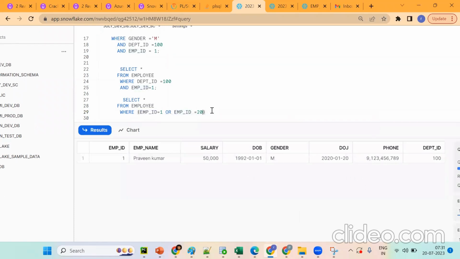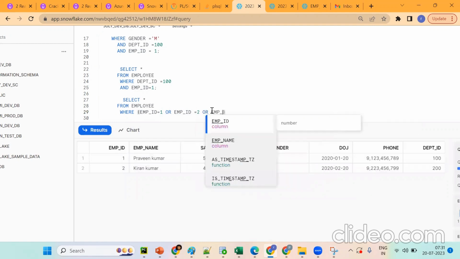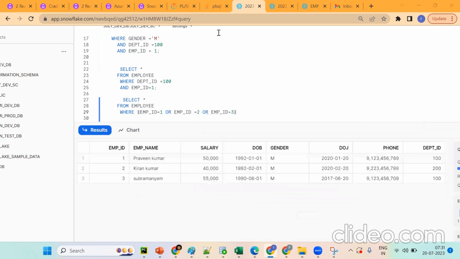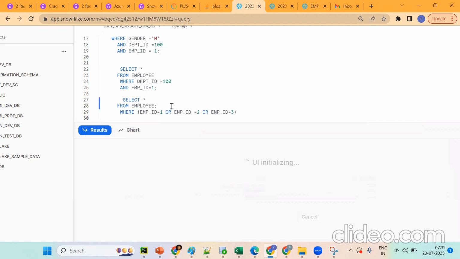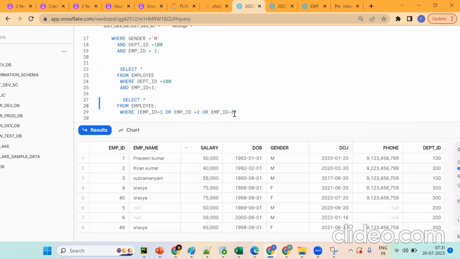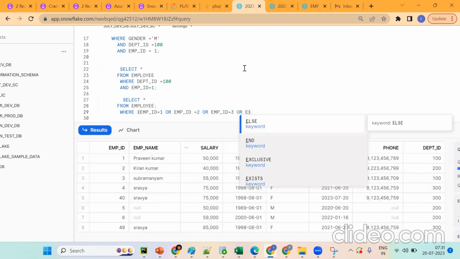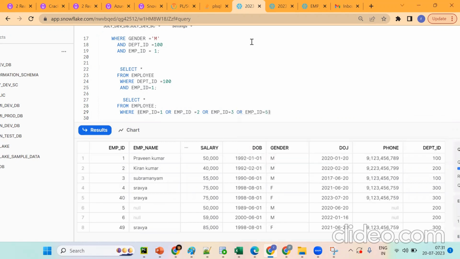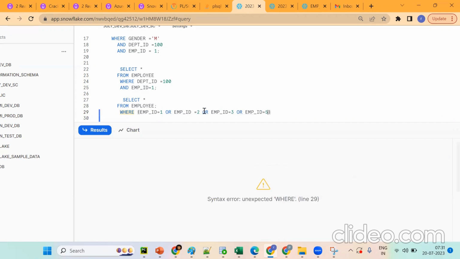Suppose I want to get employee 2. Suppose I want to get employee 3. Okay, see 3. Now, suppose I want to get employee 2, employee 3, and employee 5, or employee ID 5. Now tell me, is it good looking?